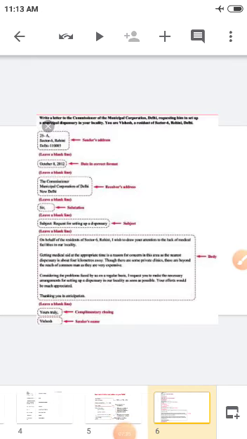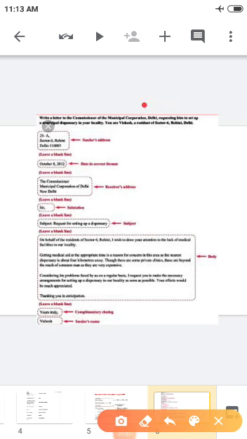See, this is the letter written to the Commissioner of the Municipal Corporation, New Delhi, requesting him to set up a municipal dispensary in your locality. That means street dustbins. For an area, there will be a big dustbin to throw all the waste, that is the municipal dispensary. Okay,